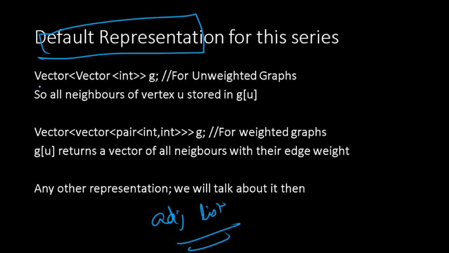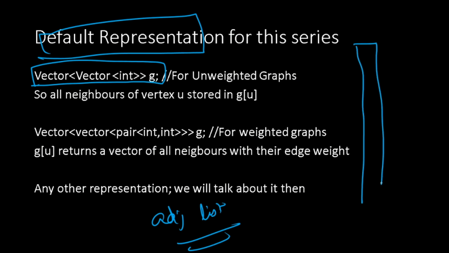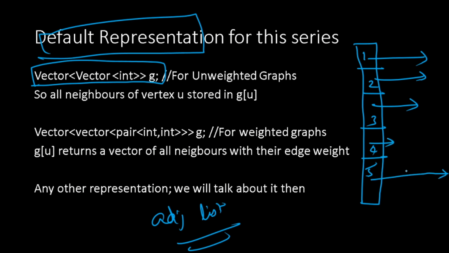In my convention, I represent the adjacency list in this form: a two-dimensional vector of integers. Why? Imagine that there are n nodes, 1, 2, 3, say 5 nodes. So 5 rows, and each row will contain a vector. Some vectors will be smaller, other vectors will be larger.